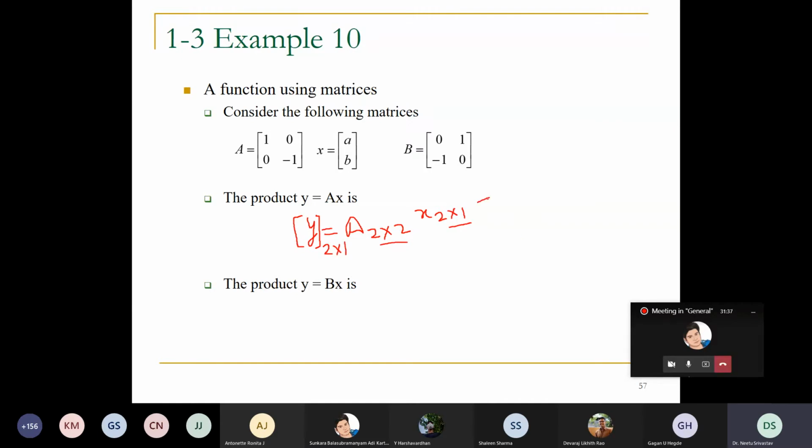Now let us see what product we are going to get when we have multiplied this with the given elements. 1 0, I have 0 minus 1, correct. Now let me multiply this X with given A. So what I am going to get here, I have here A, I have here B.